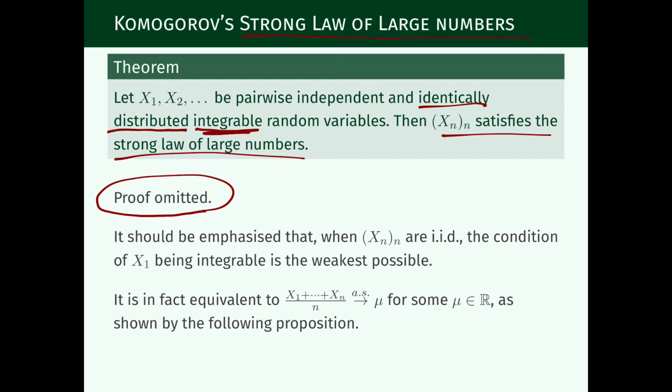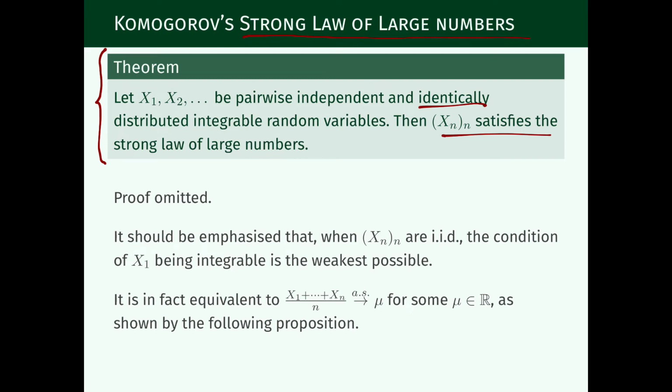We just want to emphasize the following, that this is the ultimate law of large numbers. We cannot have laws of large numbers with any fewer assumptions than these ones, these ones meaning integrable random variables. And what do I mean by this?